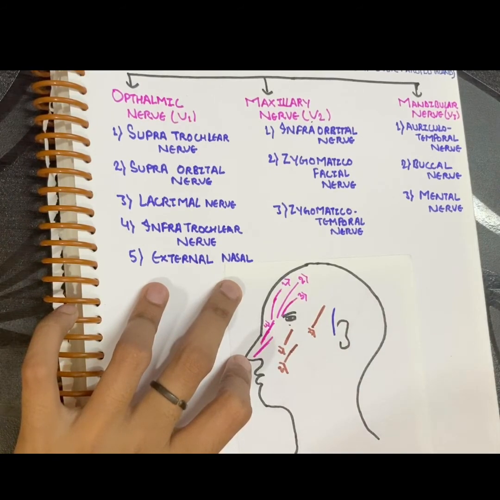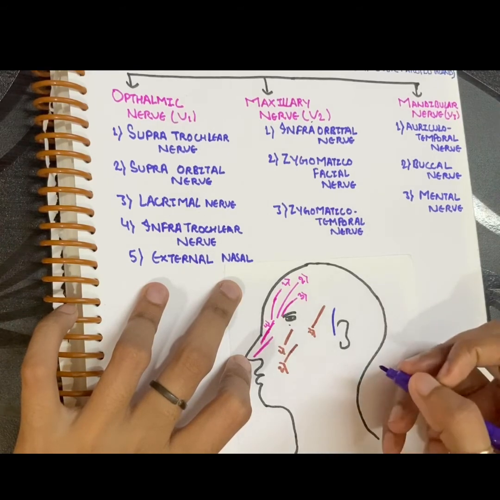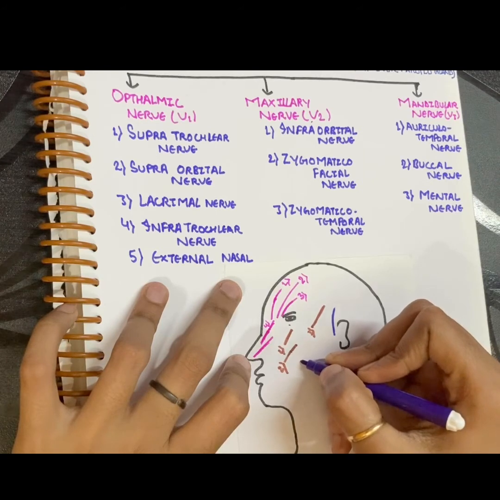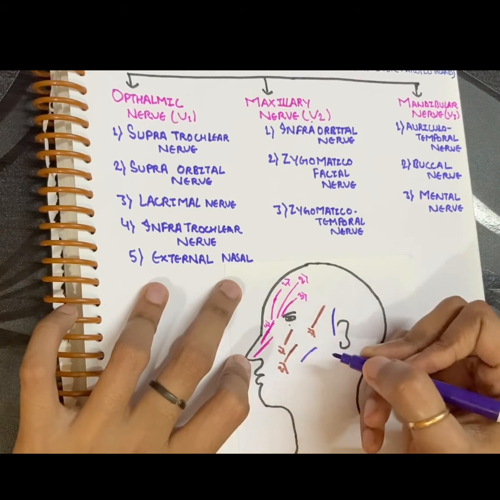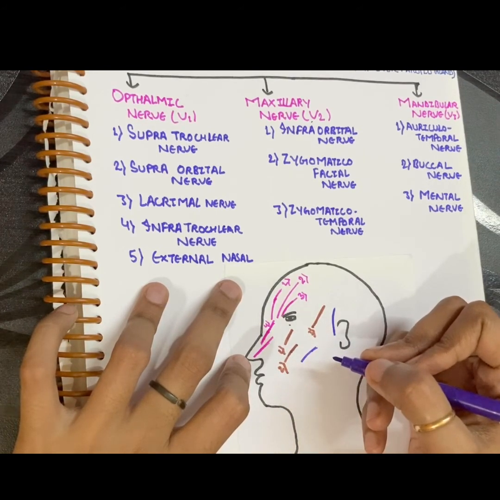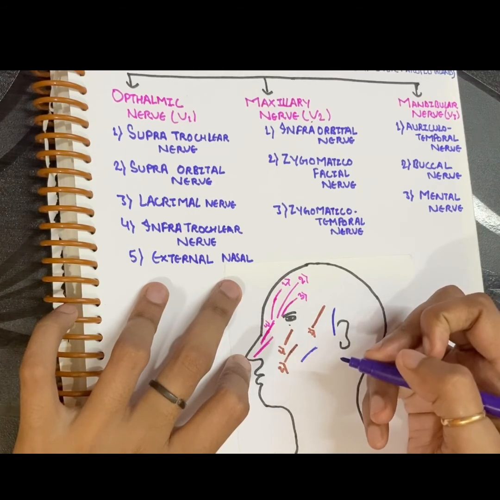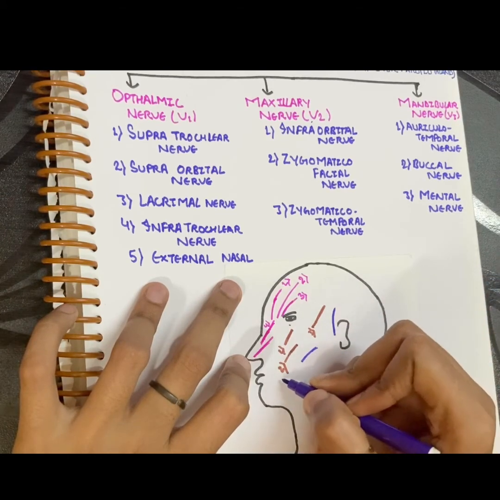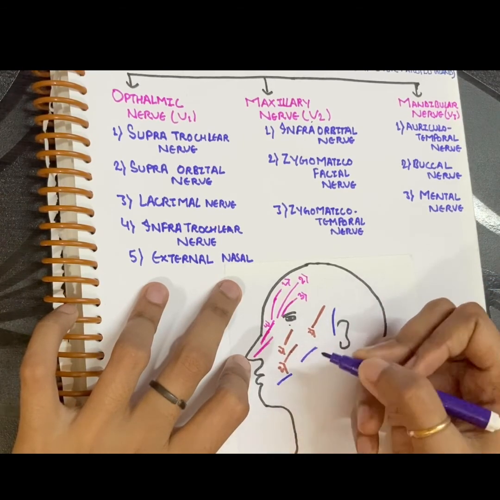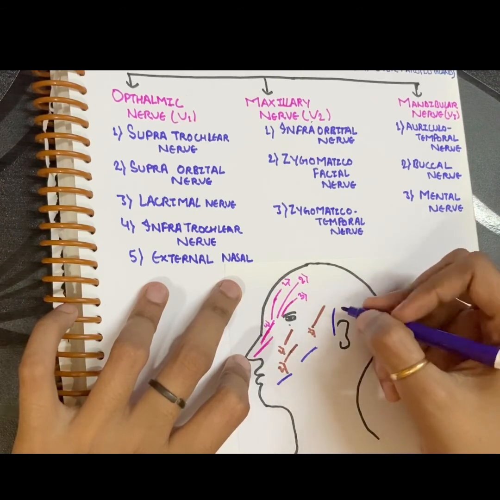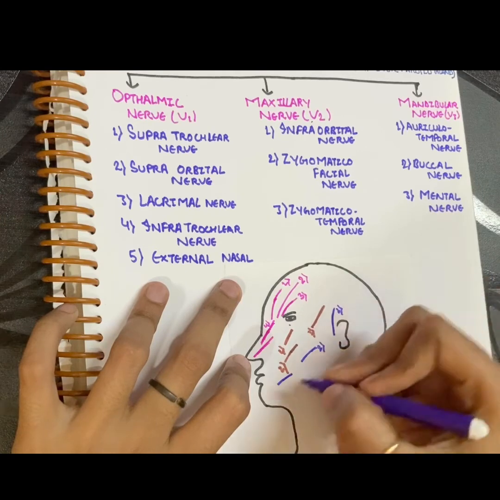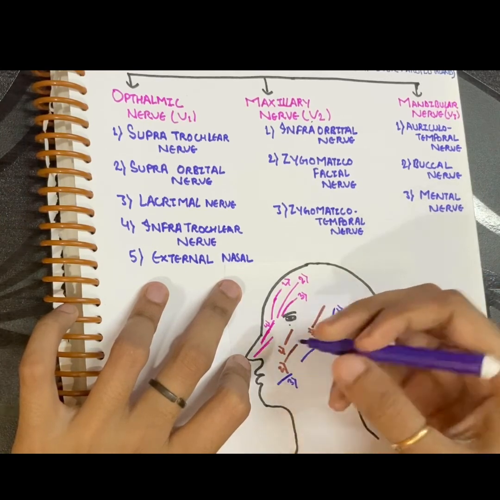So buccal nerve will be here, cheek region here. Now mental nerve will supply your chin. So mental nerve will be somehow here. So one is auriculotemporal, buccal nerve, third is mental nerve.